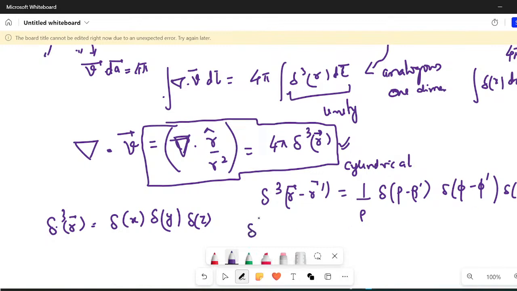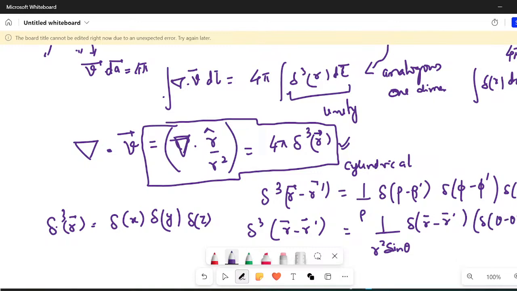Similarly, in 3 dimensions, if I want to write spherical polar coordinates, then this particular thing will become 1 upon r square sine theta, Dirac of r minus r dash, Dirac of theta minus theta dash, and Dirac of phi minus phi dash. This is a prescription that I am giving to you, without proof. All these things you should remember. This is the formulation of the 3-dimensional Dirac delta function. This is how you write it. Is that clear? I hope this is clear to you, and if that's clear, then I'll move ahead.